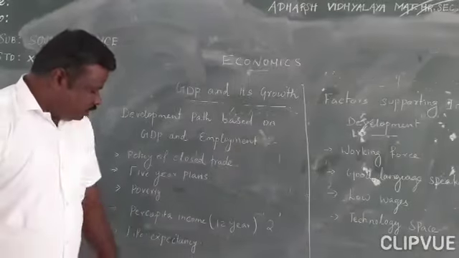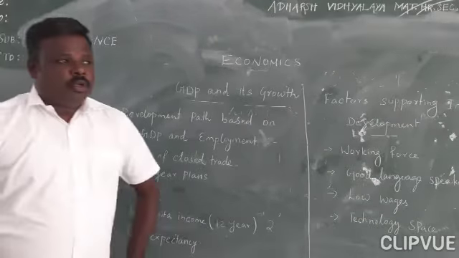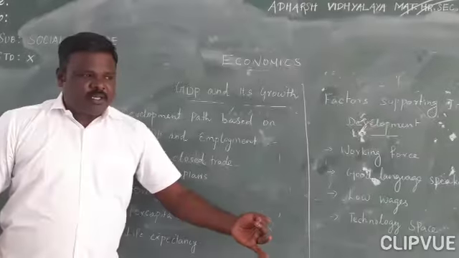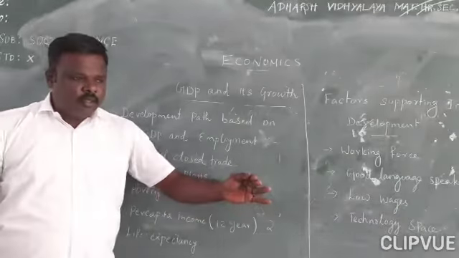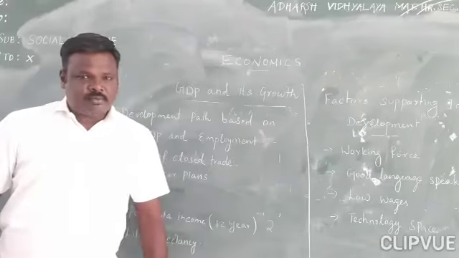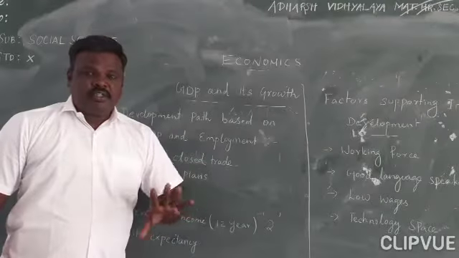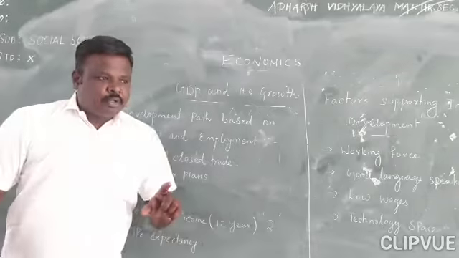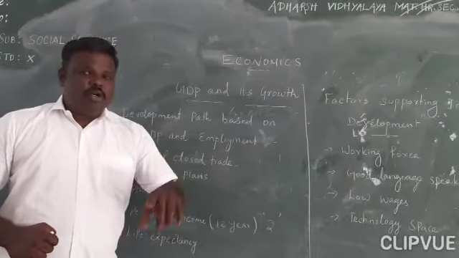Okay, and life expectancy. At the time, life expectancy was below 60 years. After that it reached 65 years. At that time, 44% of children below 5 years of age were malnourished.